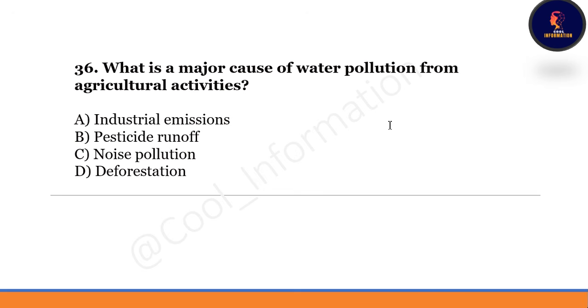Next question. What is the major cause of water pollution from agricultural activities? Option A, industrial emission. Option B, pesticide runoff. Option C, noise pollution. And last option is deforestation. Correct option will be option number B, pesticide runoff.